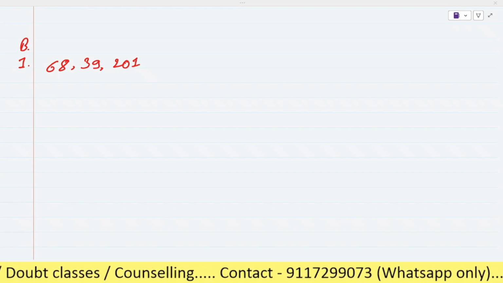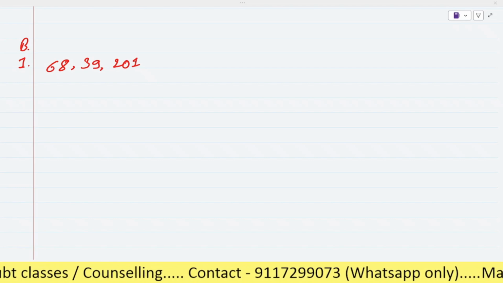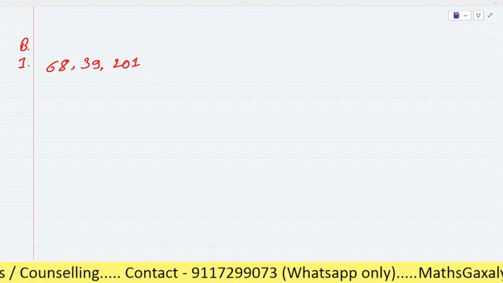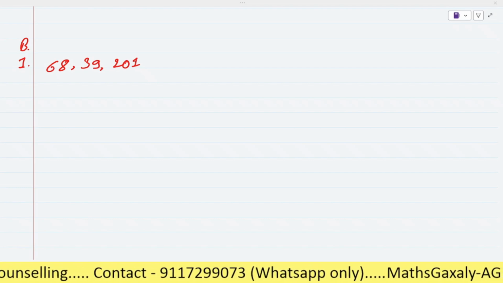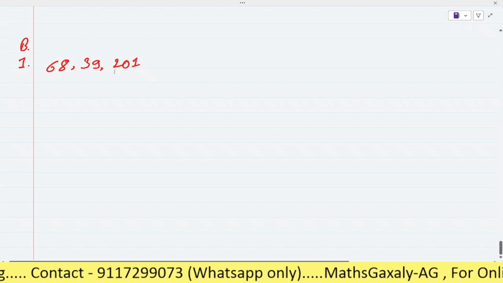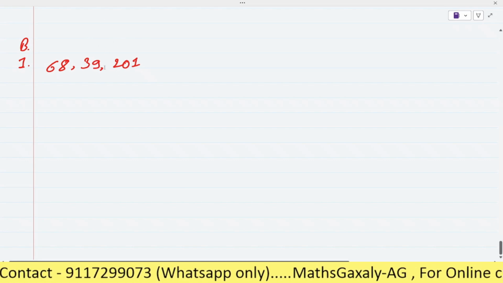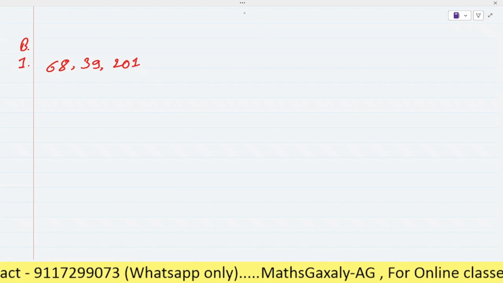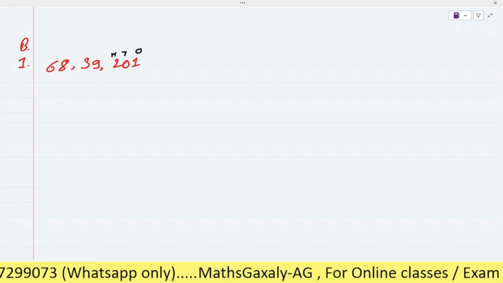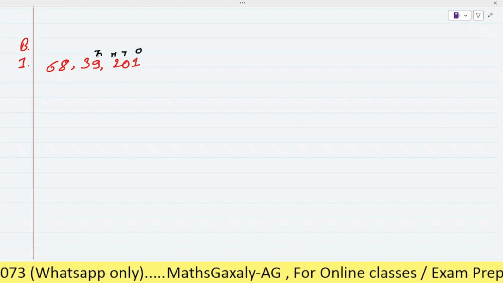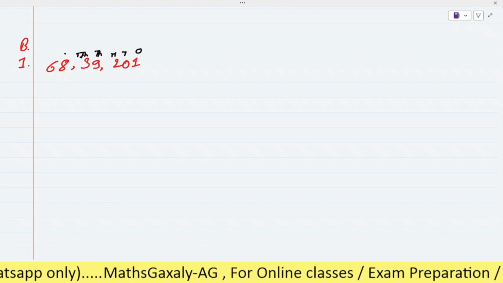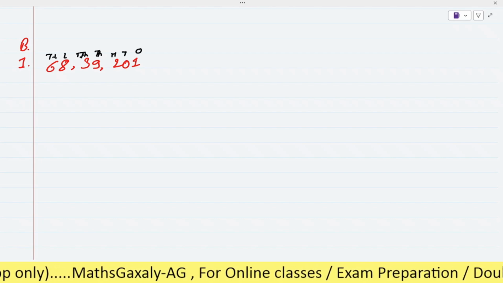Yes, Ethan. So you have written it: 68 lakh 39,201, है ना? Very good. Okay. So you have to first check according to the Indian place value system, है ना? As here, one is in the place of ones, tens, hundred, thousand, right? 10,000, then lakh and 10 lakh, right?